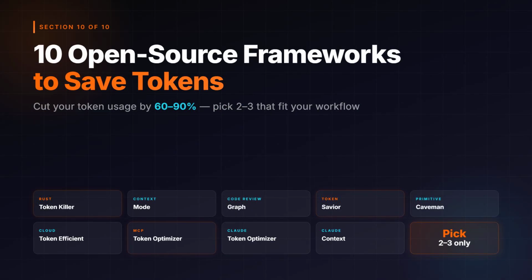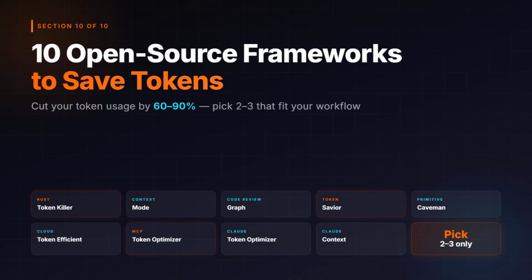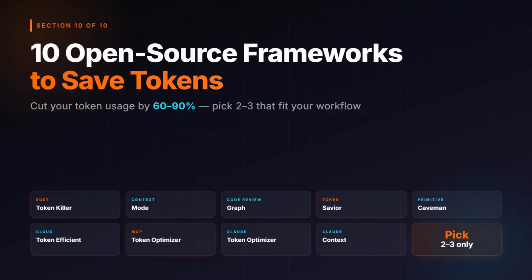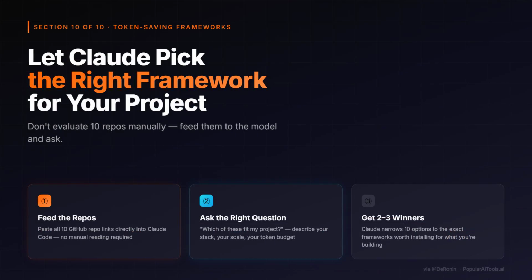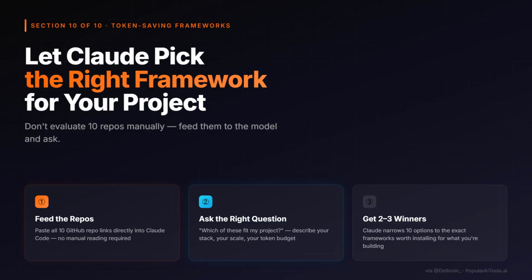Now, 10 open source frameworks that can cut token usage by 60 to 90%. Rust Token Killer, Context Mode, Token Savior, Caveman, Token Optimizer, MCP. There are 10 of them, but don't install all 10. Pick 2 or 3 that match your workflow. Here's the smart move. Give Claude Code the GitHub repos and ask it which ones fit your specific project. Let the model do the evaluation. It'll tell you exactly which 2 or 3 are worth installing for what you're building.